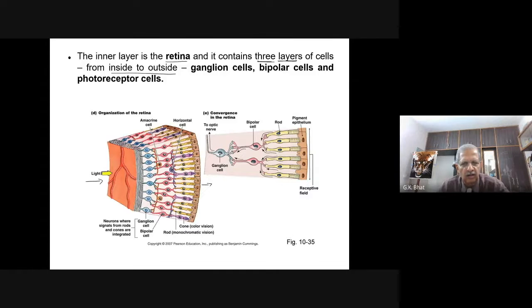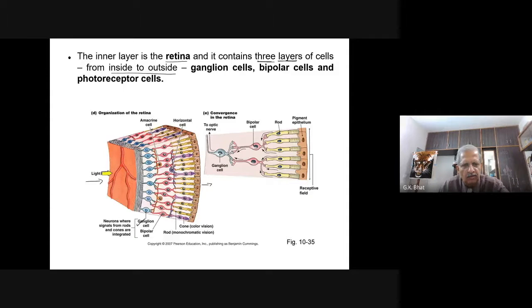Retina itself is made up of three layers of cells. The innermost layer is the layer made up of ganglionic cells. You can see here, this is the ganglionic cell layer.